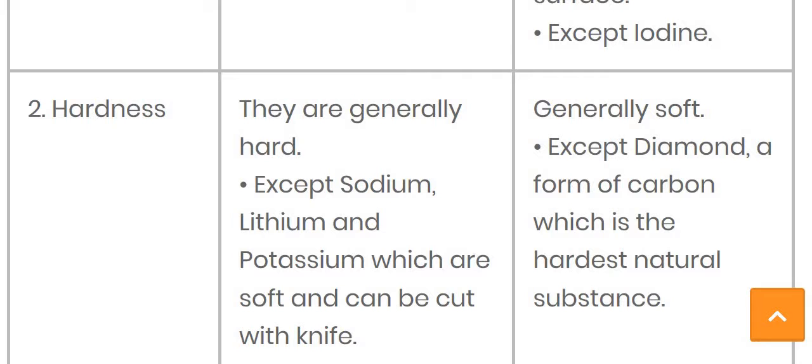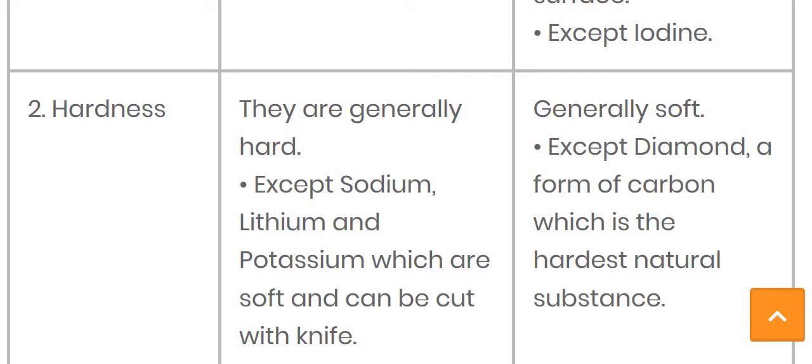Student, you have to remember all these exceptional cases, because they are asked in the exam. For example, write down the non-metal which has a lustrous property. Then your answer is iodine. Same like, if they ask the question to write down the metals which are soft in nature, you have to write down sodium and potassium which can be cut by the knife. The rest of the other metals are very hard.